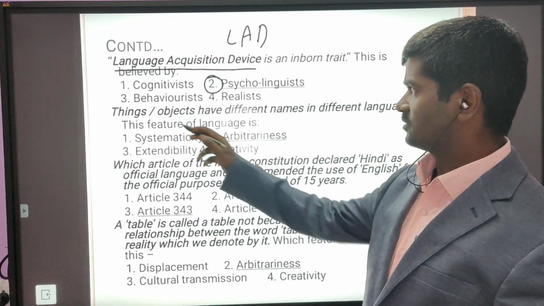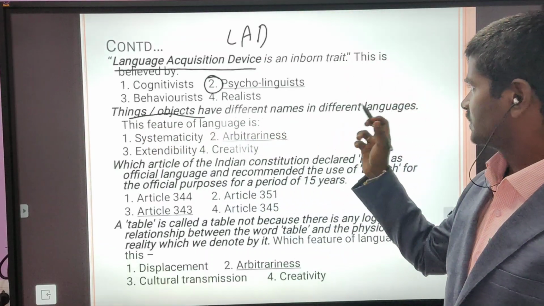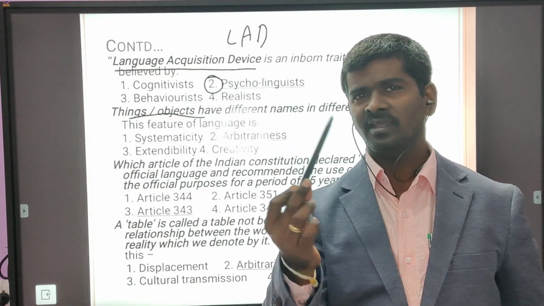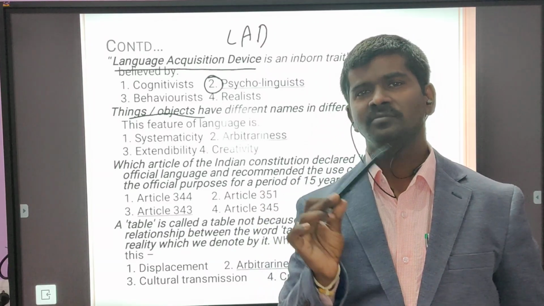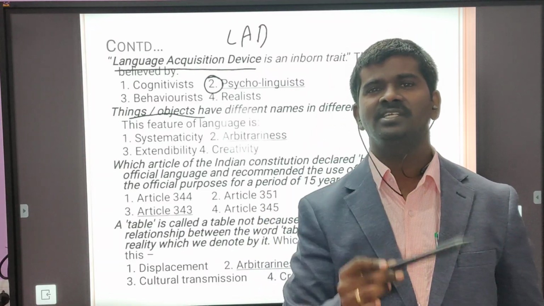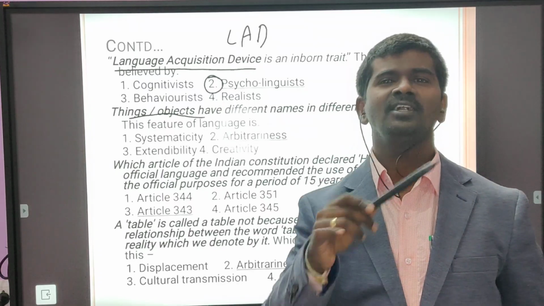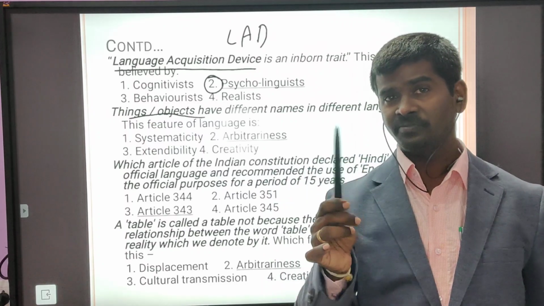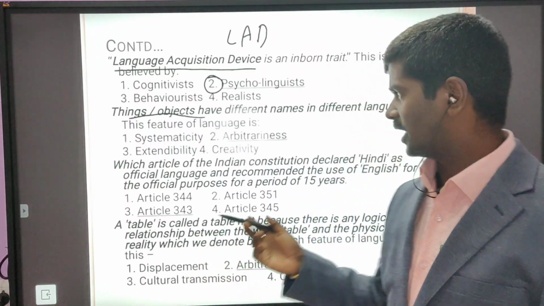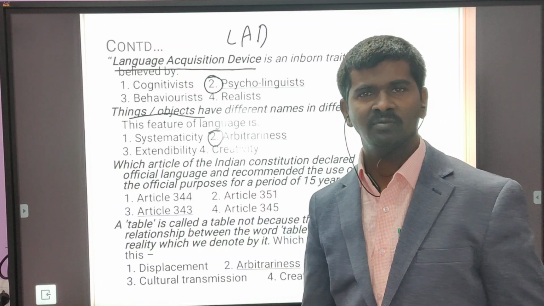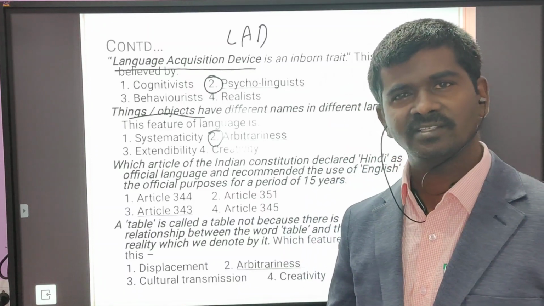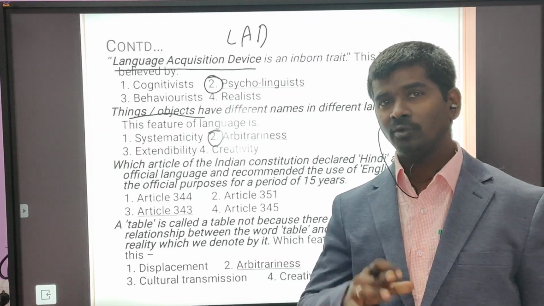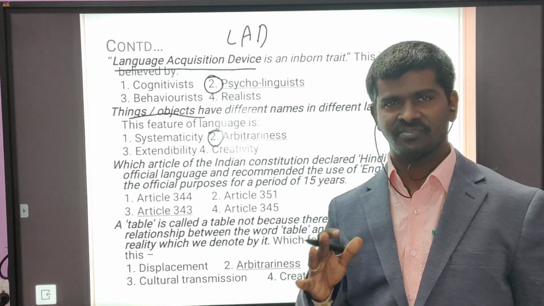True. Next, things, objects have different names in different languages. For example, you see, this is called pen in English. Yaha kalam hai in Hindi, and idoka kalam in Telugu. So once you observe this, and one physical object has different names, and you don't find any logical connection, scientific relation between the object and the names. That is called arbitrariness. Language is arbitrary. Why there are 56 letters in Telugu? Why there are 26 letters in English? Why there are 49 letters in Hindi? You don't find any reason. That is called language is arbitrary.